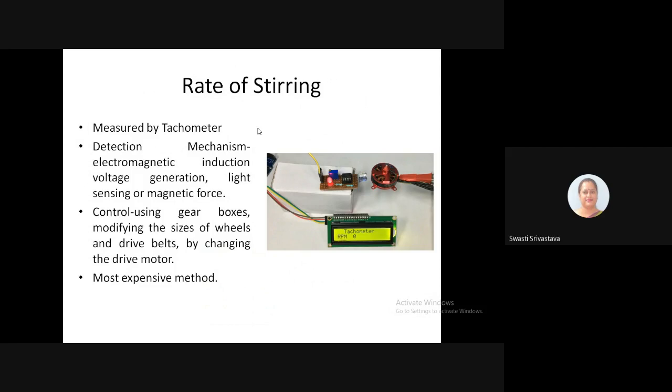It can be done with the help of a tachometer. Now the tachometer may employ either electromagnetic induction, voltage generation, light sensing or a magnetic force to detect the rate of stirring. Now the choice for the type of tachometer will be determined by the type of signal which is required for recording and the process control for regulating the motor speed and other ancillary equipment.